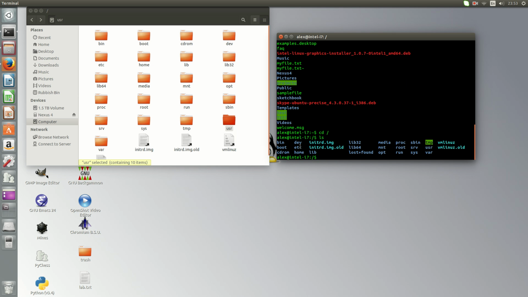Now you can see all these files I'm talking about. You can access all these directories and files, change them and improve your system, make it work the way you want.